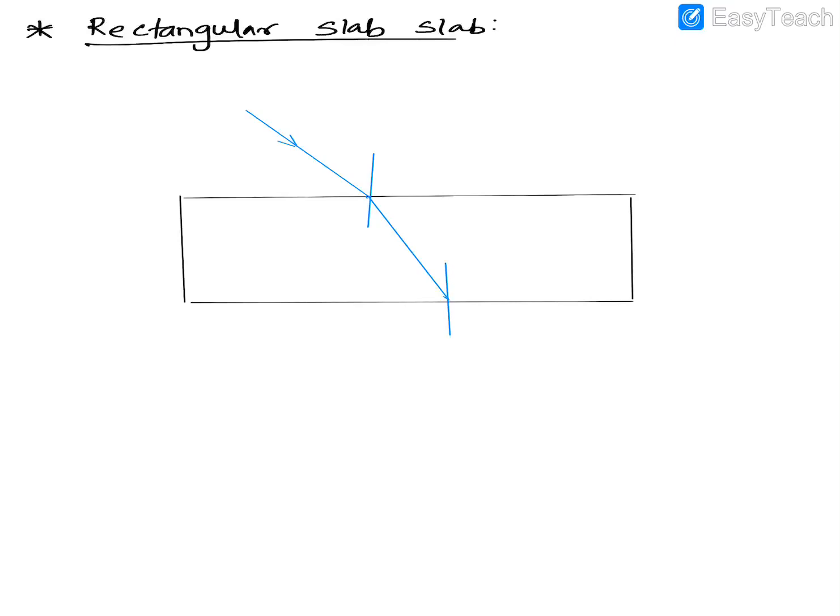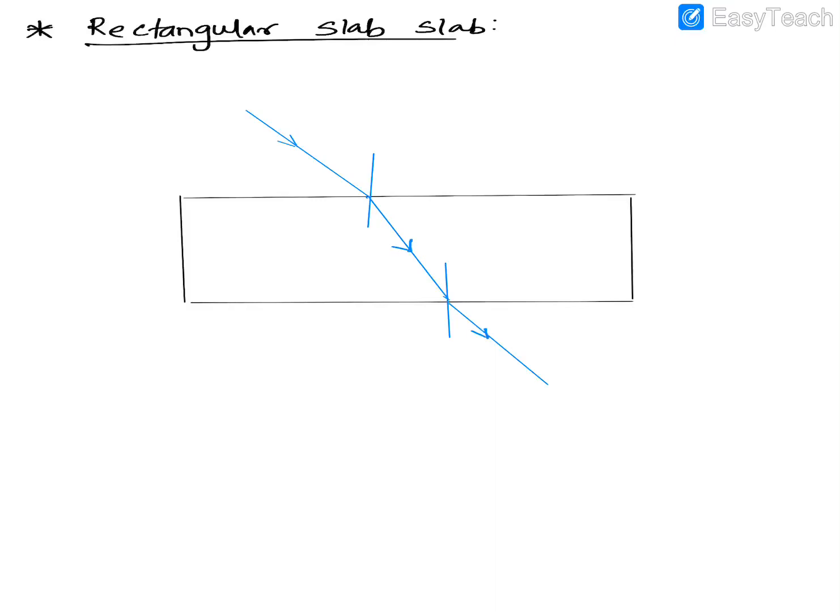So you can notice out there, how did the ray of light go? It went from rarer to denser, so towards the normal. Now again when it's going from denser to rarer, how will it go? Again away from the normal. Okay. So this is how it will travel.